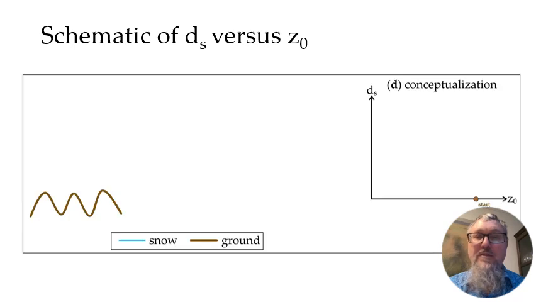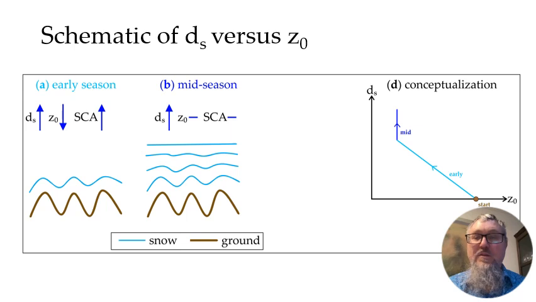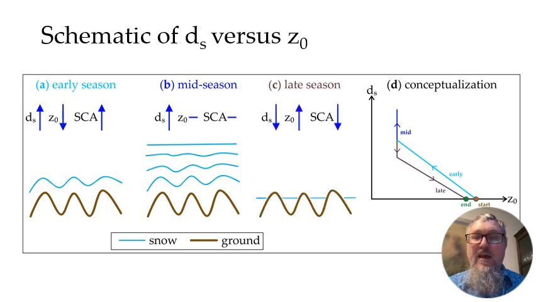We hypothesize that as the snow starts to accumulate, that Z naught value changes. So we have an initial value of the ground Z naught, and then once the snow starts to accumulate, depth goes up and our Z naught value decreases. Then midwinter, once the snowpack is disconnected from the surface, we have a constant Z naught value and the snow depth can continue to increase. And then potentially hysteresis in the correlation between Z naught and snow depth as the snow melts out. And we may have a different, slightly lower Z naught value of the ground surface due to compaction of the